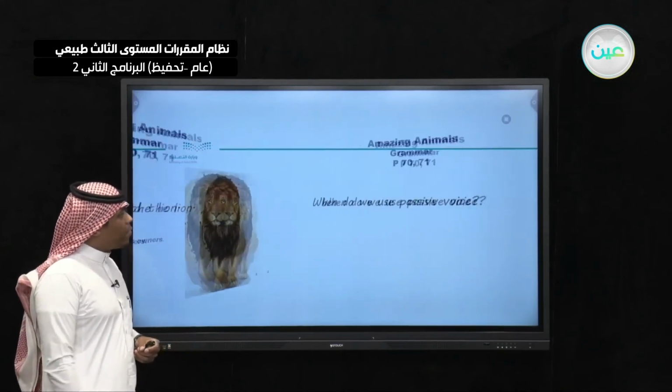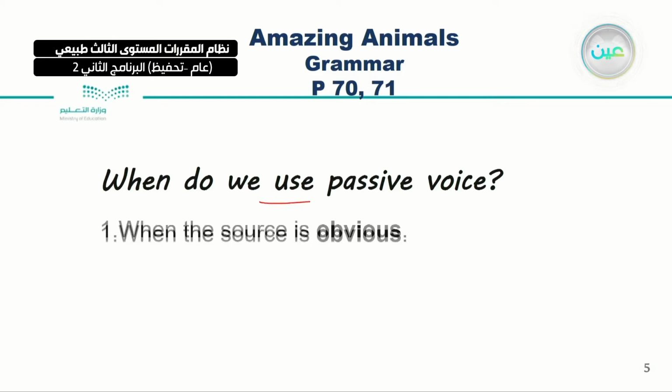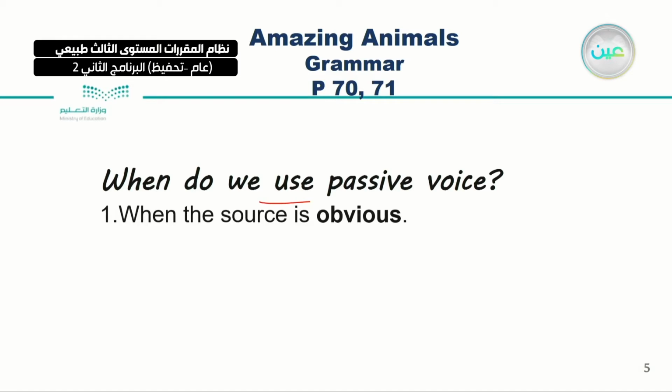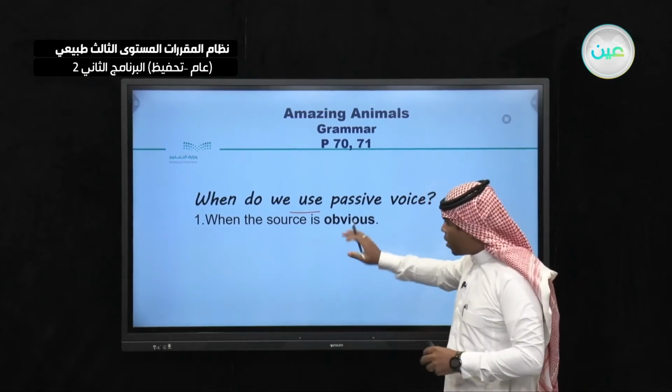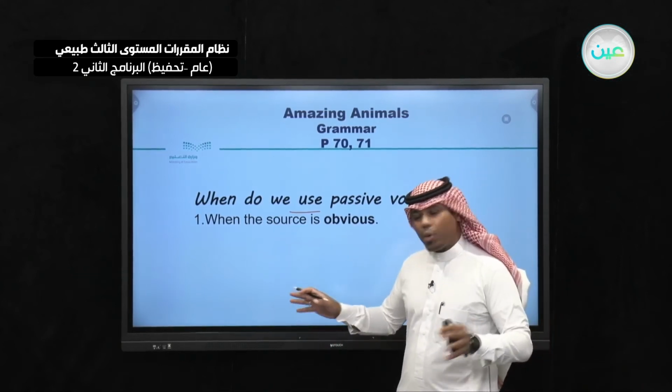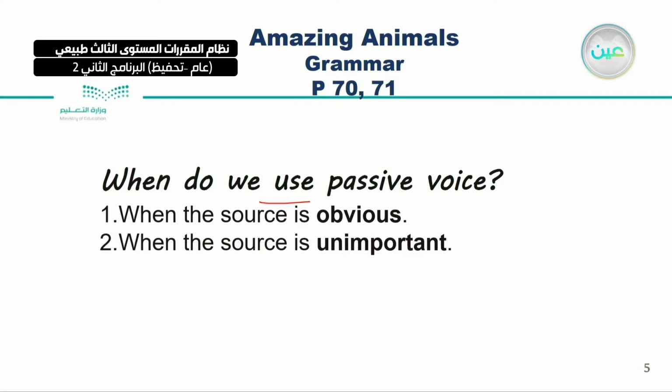Let's see, when actually do we use passive voice? We will talk about 4 different kinds of usage. The first one, when the source is obvious, when we know the source. So the source here is obvious for us, and we can use the passive voice. Number 2, when the source is unimportant.